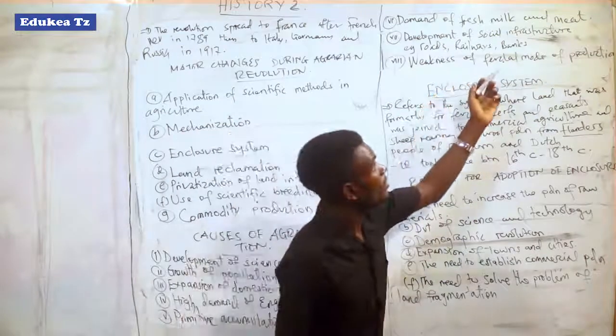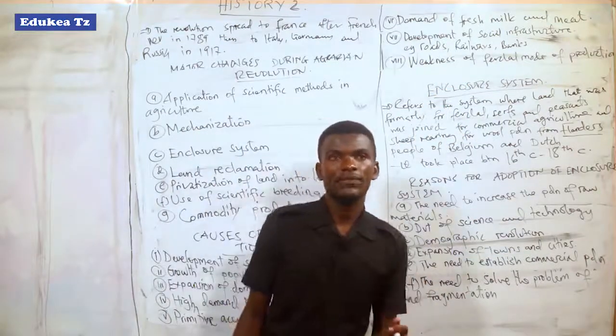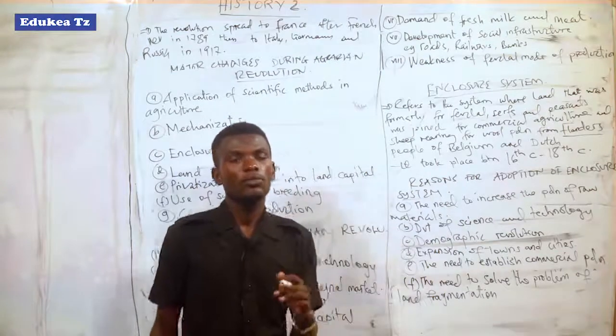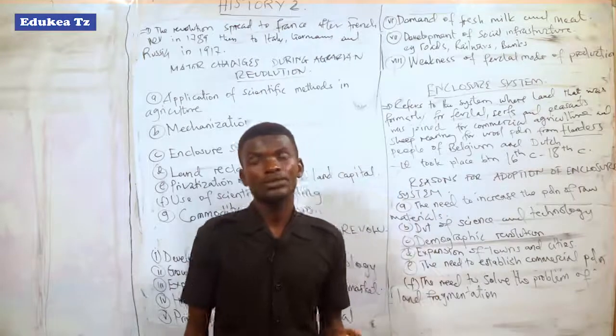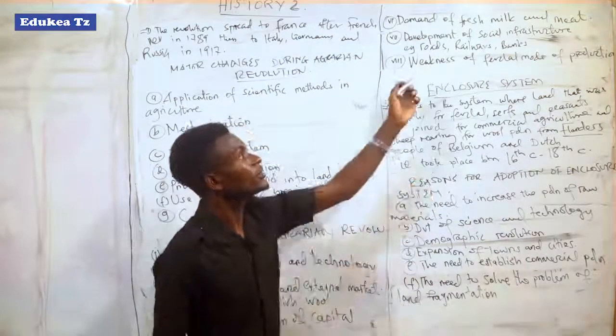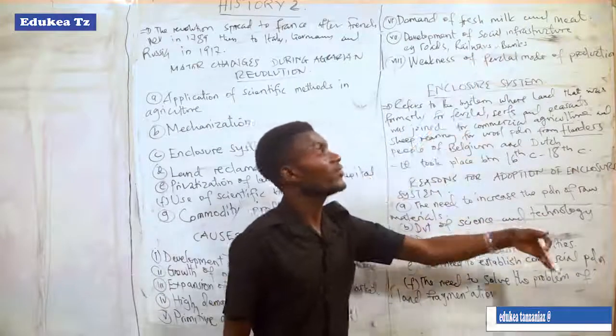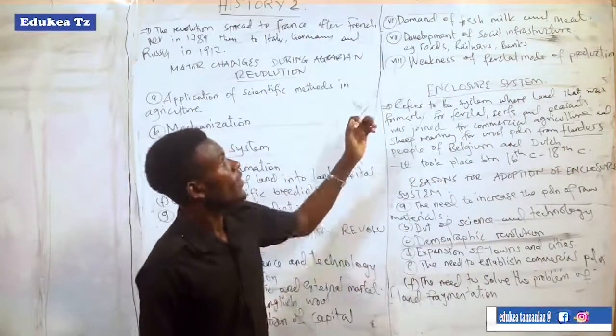Milk and meat were needed to feed the increased population. For example, in England or Britain, the population doubled from 5 million to 10 million. So you can see that the population increased, and those products were needed to feed the grown population.